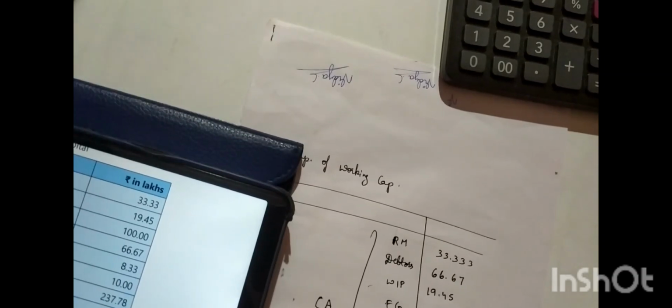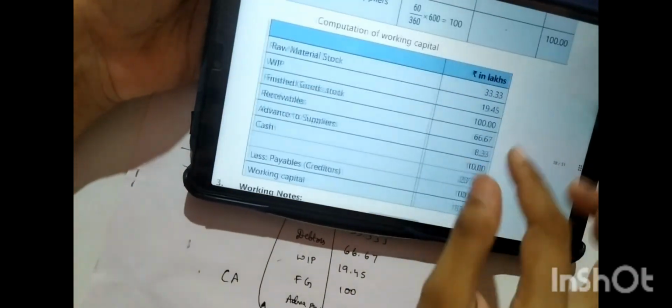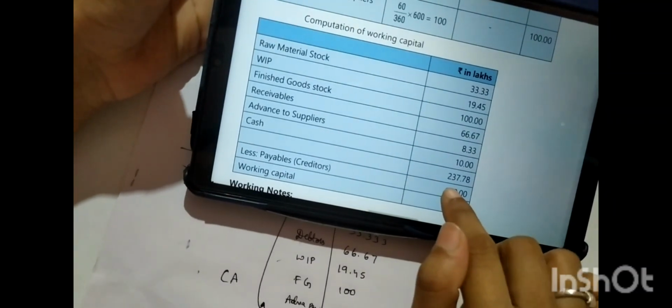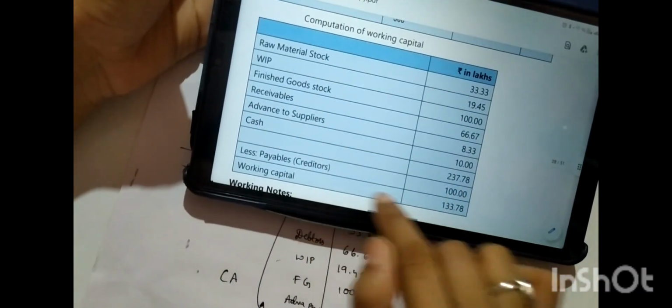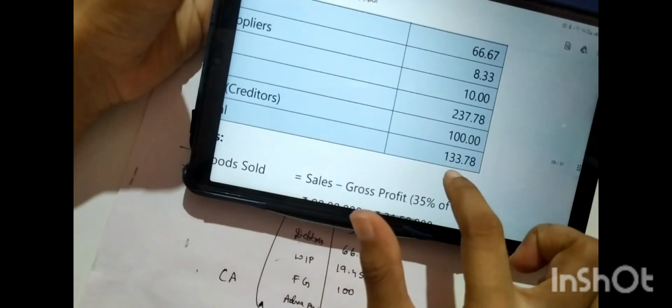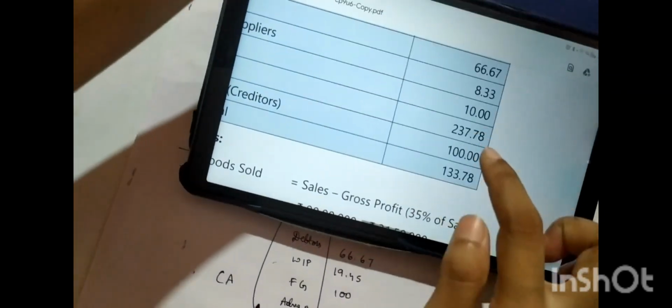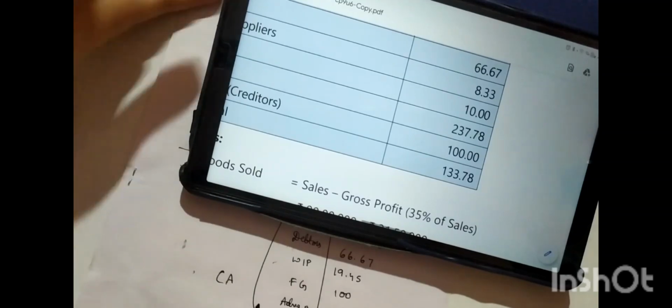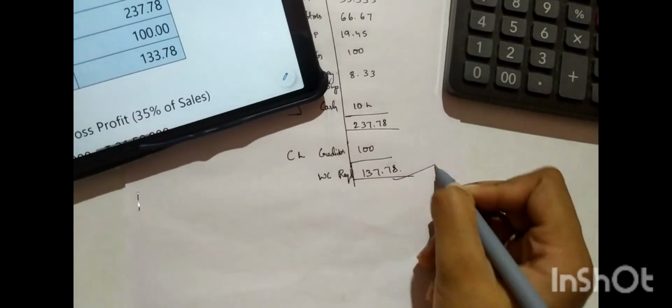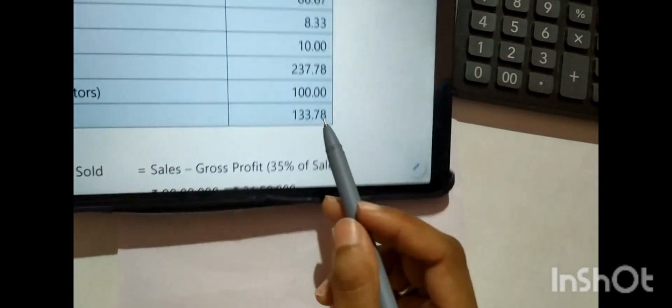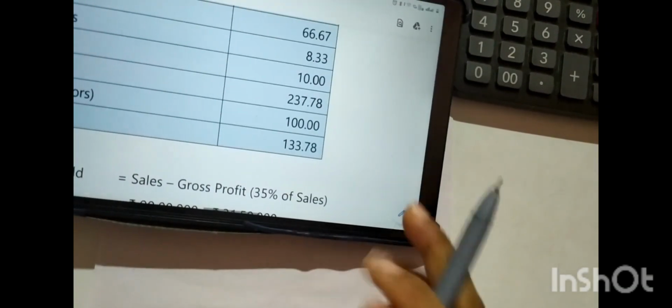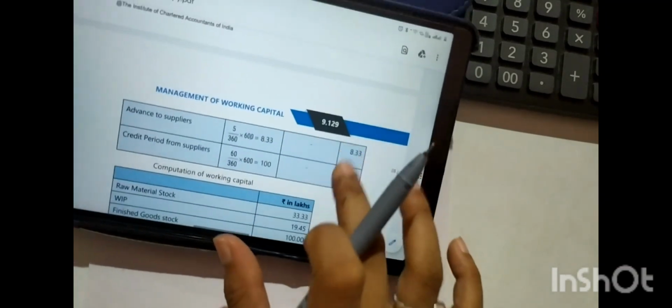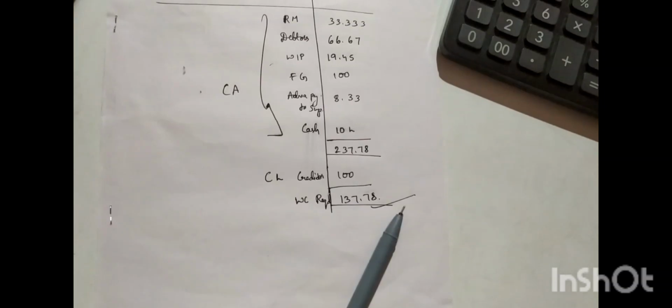Guys, I recalculated thinking my answer is wrong, but this is a silly mistake. See, current assets, this comes out to be 237, and your payables less 100, this comes out to be 133. So this is a silly mistake. 237 minus 100 is 137. So yeah, this is also same answer, 137.78. 137.78 it must be. Okay, so I hope you got clarity in this question. If you have any doubt in this question, do let me know in the comment section. Thank you.